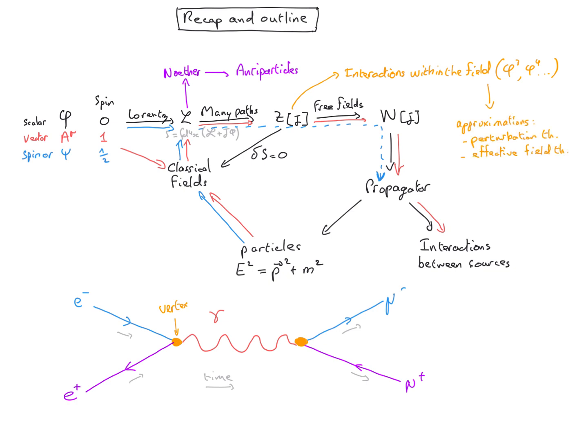At this stage, we will be able to describe basic particle physics processes like this one. We will also be able to investigate some important ingredients of the standard model, like the Higgs mechanism, and eventually we will also be able to apply the tools and concepts of quantum field theory to condensed matter systems, nuclear physics systems, etc.